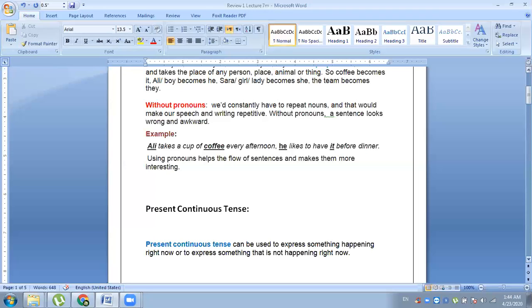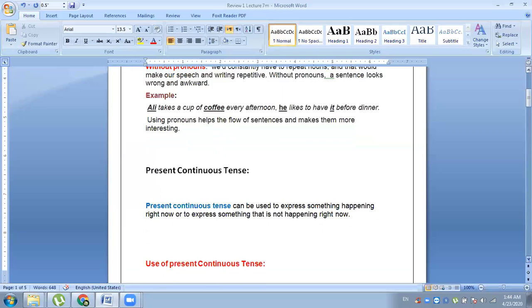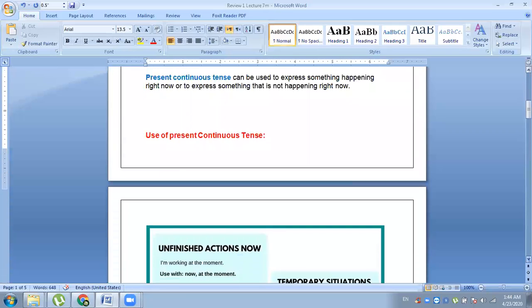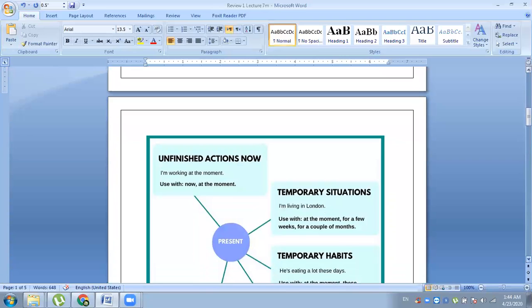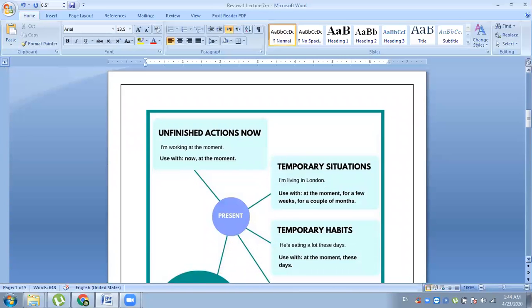मैं पढ़ा रही हूँ. I am teaching to you. मैं तुम्हें पढ़ा रही हूँ. You are listening to me. तुम मुझे सुन रहे हो. All these sentences tell us about the use of the present continuous tense. So here are some other uses of the present continuous tense.